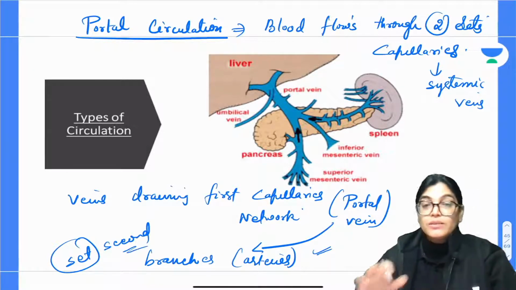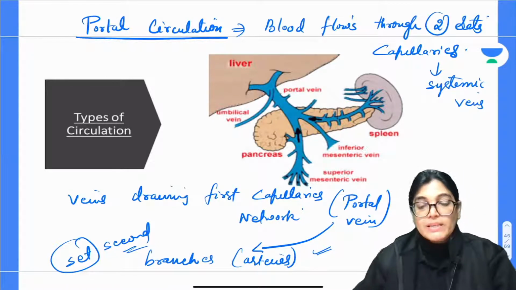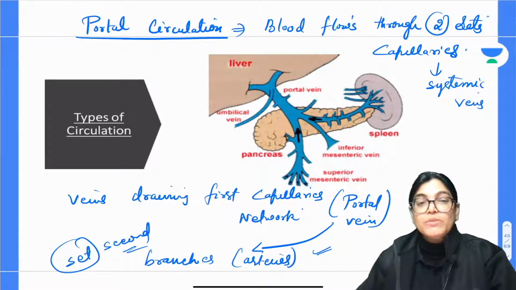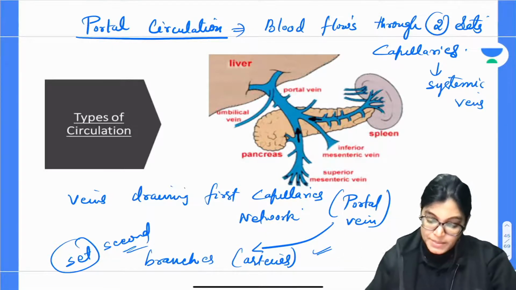So, you can see the blood is flowing through two sets of circulation, which is present in the portal circulation. This kind of circulation will be seen in hepatic, hypophyseal, and renal portal circulation. These are where circulation occurs via two sets of capillaries.